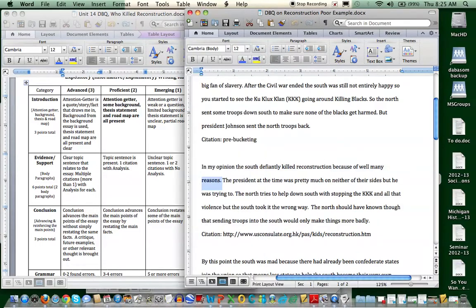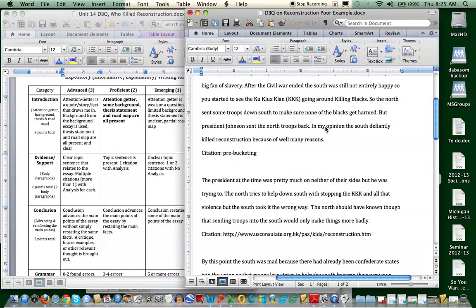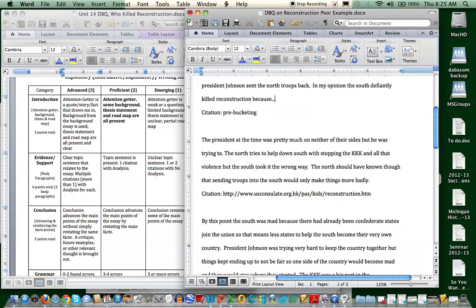So if we could take this sentence and move it up here, if we just move it, it makes a lot more sense there, but then give me examples of the many reasons. Tell me some of those many reasons. If this person listed them out, they could have done better. So if instead here we put our reasons, and then you fill in with relevant information, that's a better spot for it.